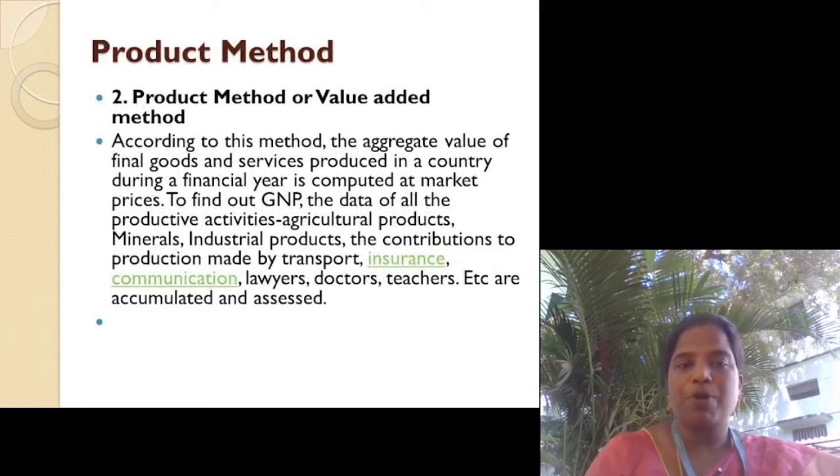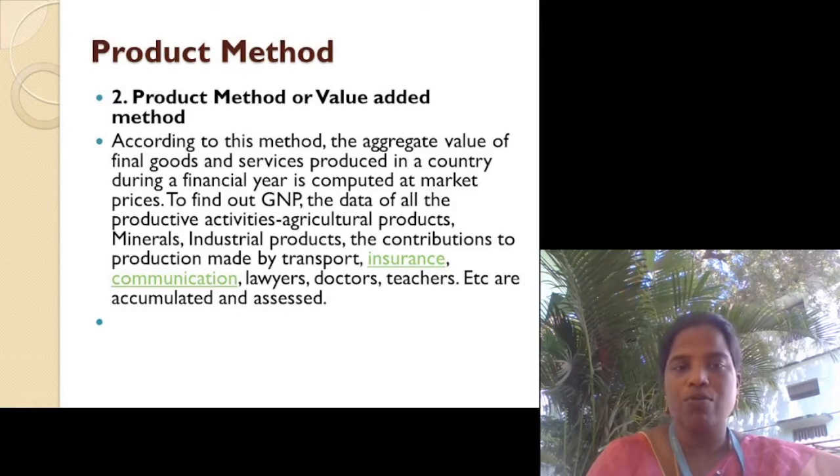The next method is the product method or value added method. According to this method, the aggregate value of final goods and services produced in a country during a financial year is computed at market prices to find out GNP, gross national product.